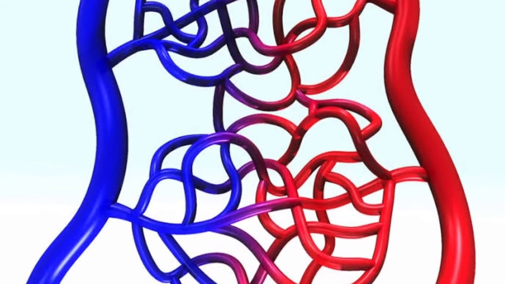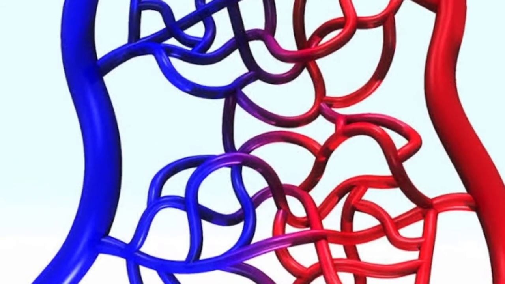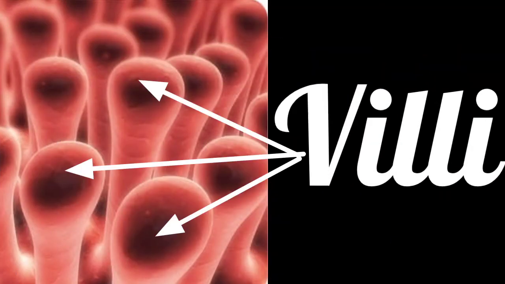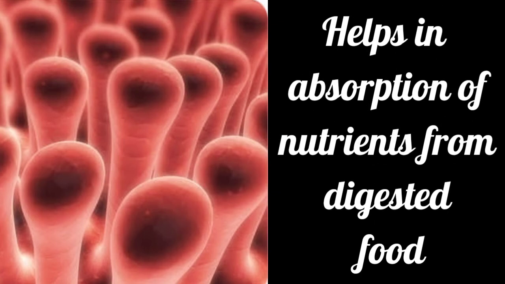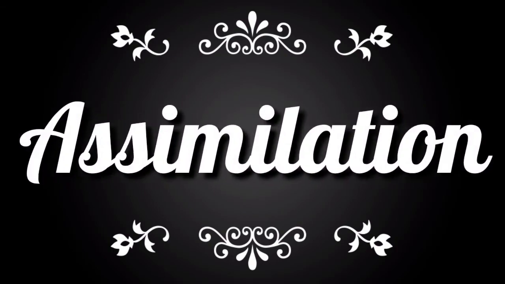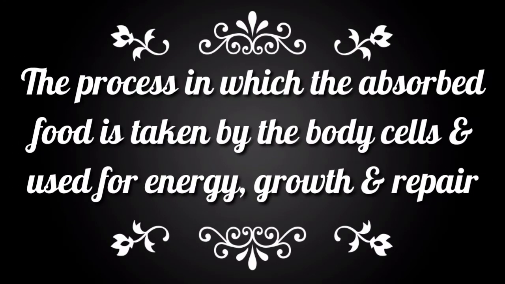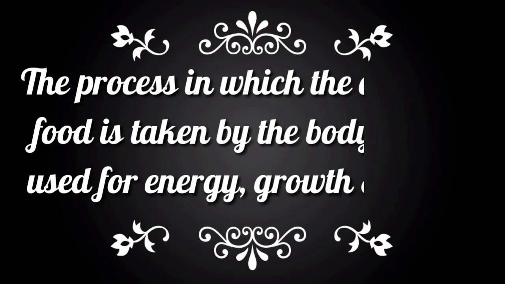The walls of the small intestine contain capillaries, and the inner surface of the small intestine has millions of tiny finger-like projections called villi, and villi provide a very large surface area for absorbing the nutrients of the digested food. Now let us see the fourth step, which is assimilation, the process in which the absorbed food is taken by the body cells and used for energy, growth and repair.